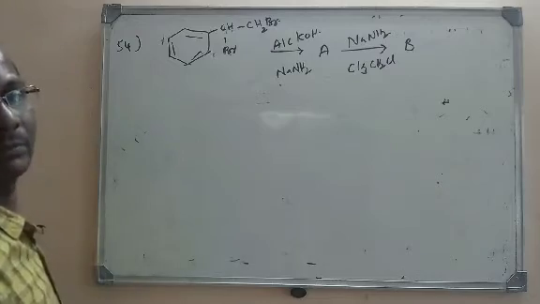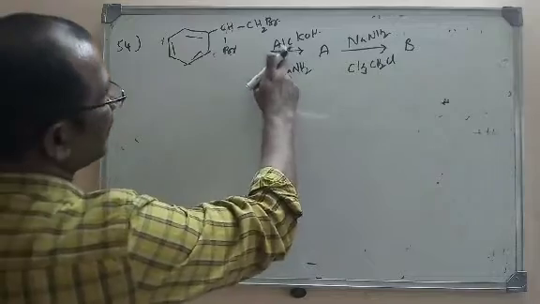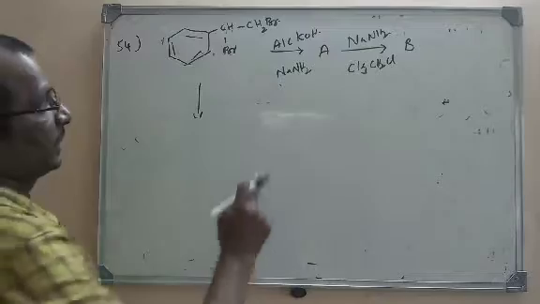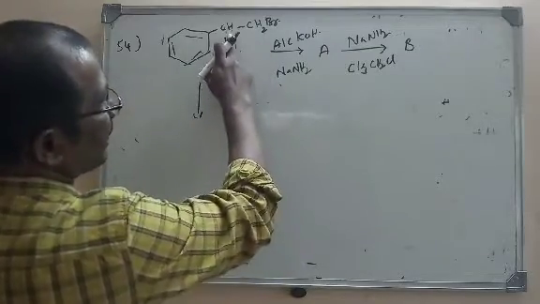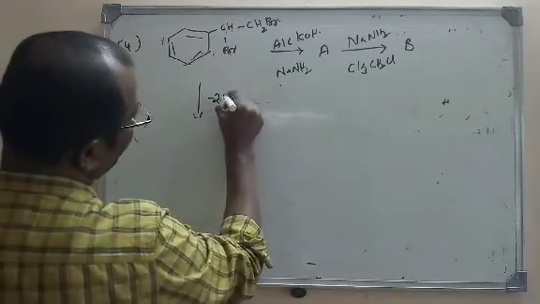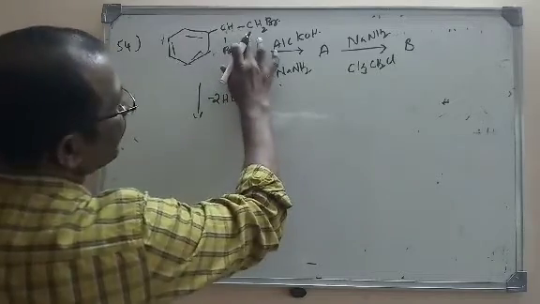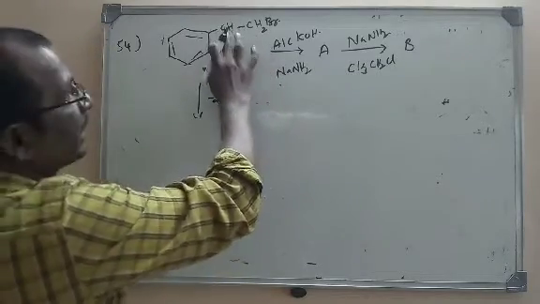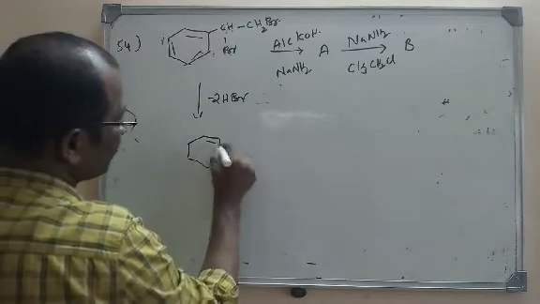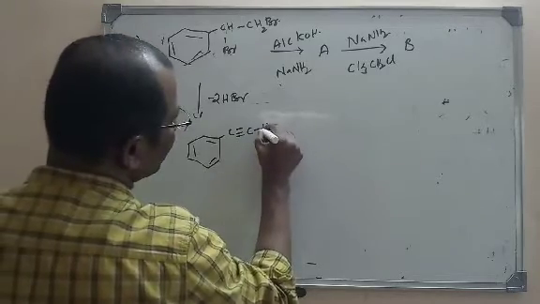Look here. First of all, if you see this reaction, it is a dehydrohalogenation because we are using alcoholic KOH. First hydrogen halide will be removed, H and Br. Again one H and Br will be removed. That means successively 2 moles of HBr will be removed. When we remove one HBr, a double bond will be formed. Again removing one HBr, we get a triple bond here. So that means carbon triple bond carbon along with the hydrogen here.